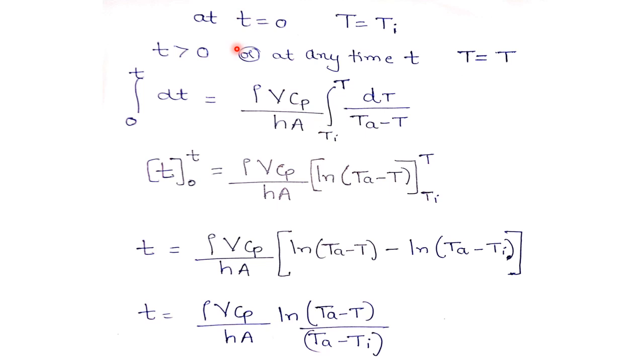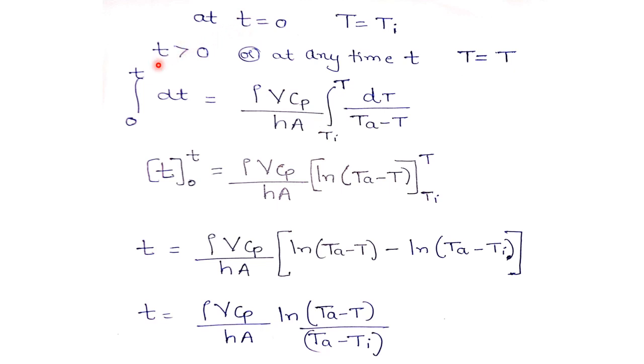Now let us put the boundary conditions for this equation 1. So at time t equal to 0, the temperature of the body was at Ti. That means T is equal to Ti.